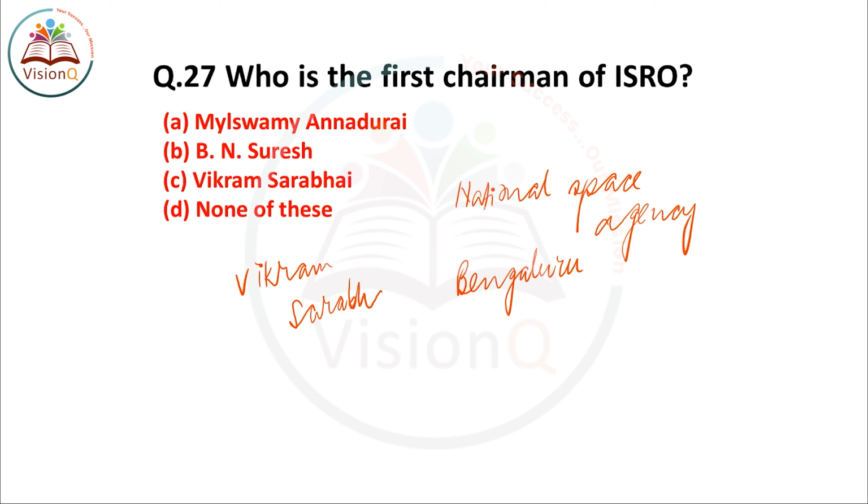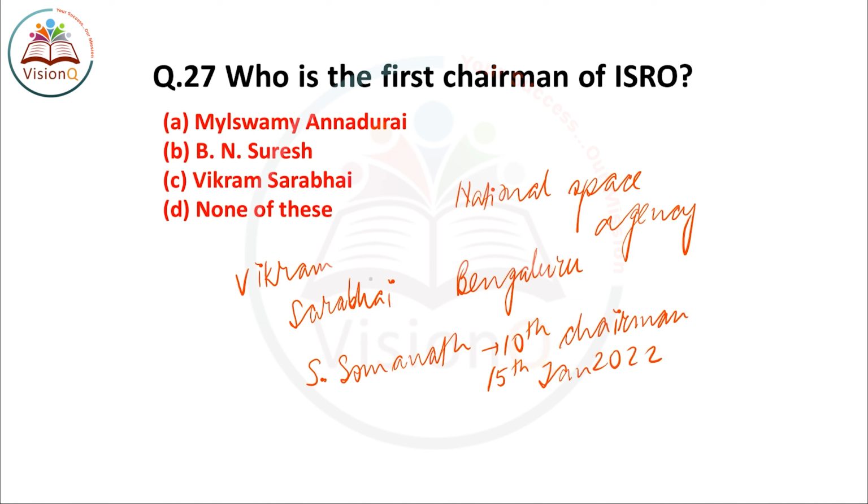Presently the chairman of ISRO is S. Somnath. He is the 10th chairman of ISRO and he assumed office on 15 January 2022. The right answer of this question number 27 is option C, which is Vikram Sarabhai.